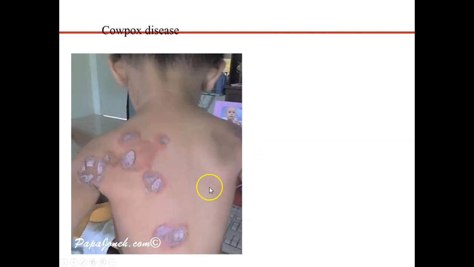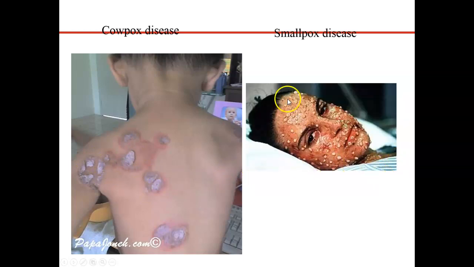And so this is what cowpox looks like. It's a very mild disease, and it goes away after about a couple of weeks. This is what smallpox looks like. Smallpox is not only deadly. People who get smallpox oftentimes will die, but if they don't die, they are disfigured.